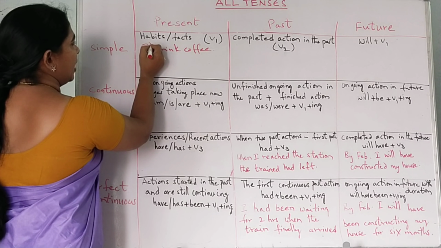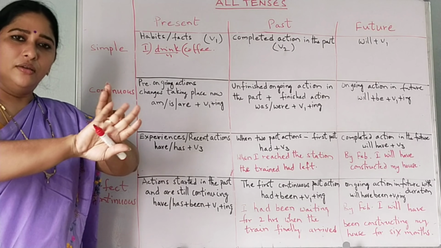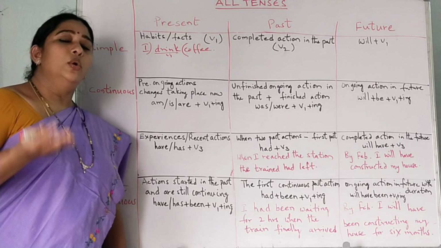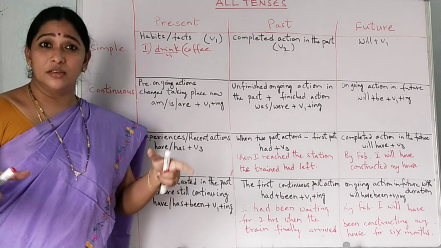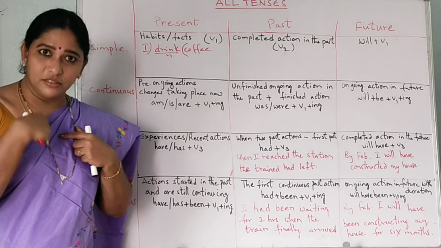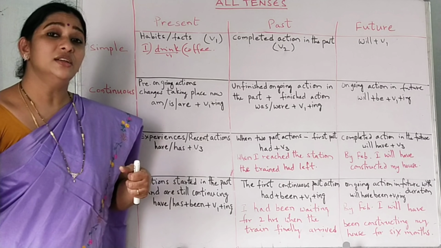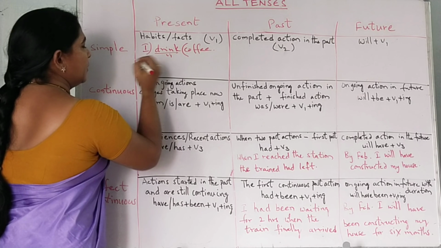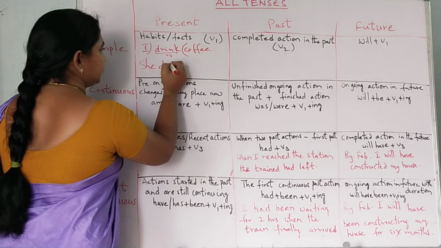See, what is the subject here? I. Coffee is the object. What we get here? Only V1. Don't consider the subject and the object. Coming to the third person singular. What are the personal pronouns? I, you, he, she, it, we, they. All these are the personal pronouns. I is the first person. You, second person. We, both completed. Third person, the gender varies: he, she, it, and the third person singular. So when you get the third person singular, S or ES is added to the main verb. She drinks coffee.